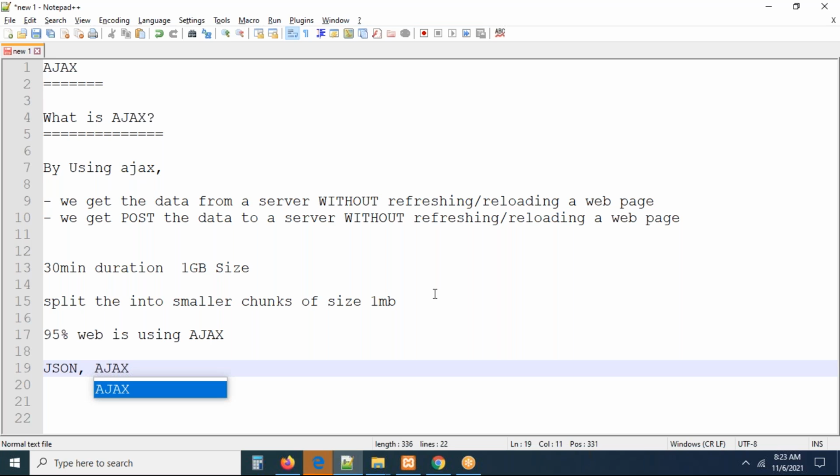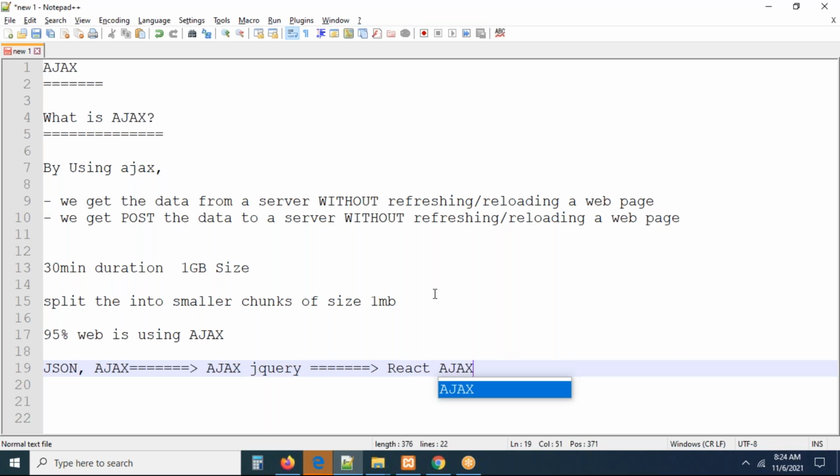These two things you have to understand. We are learning Ajax in JavaScript. We can learn Ajax in jQuery also. We have jQuery Ajax. The same Ajax you can learn in React.js. The concept is the same. Wherever you go, the concept is the same.